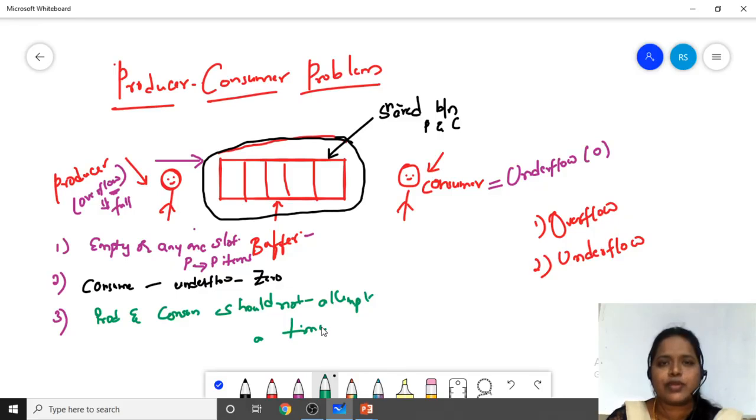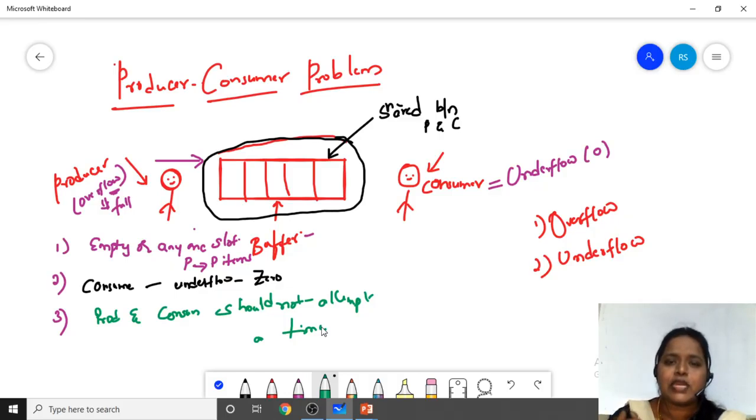So the three things we have to consider: if a producer wants to produce an item, he has to check whether an empty slot is there in the buffer or not. If the buffer is full, the producer won't do any operation, because he can't keep another single item onto the buffer. So he will go into sleeping mode. If the consumer wants to consume an item, he has to check for underflow.